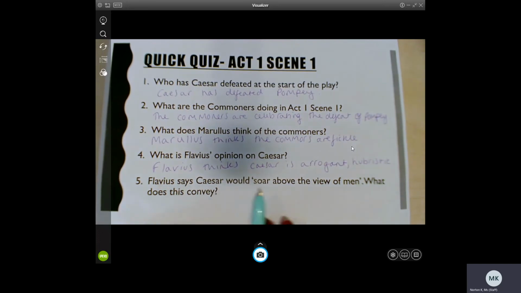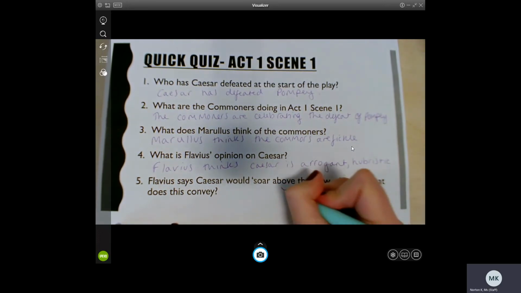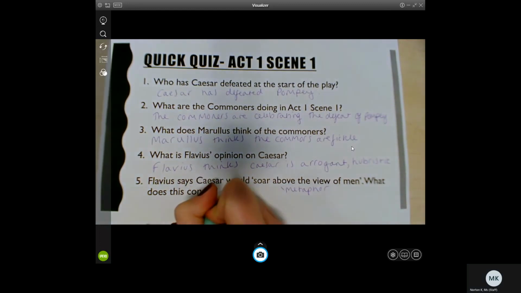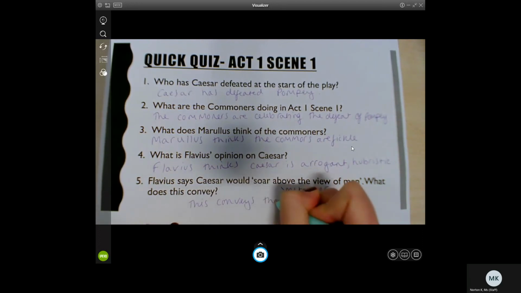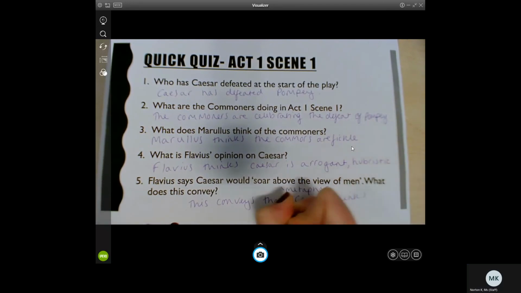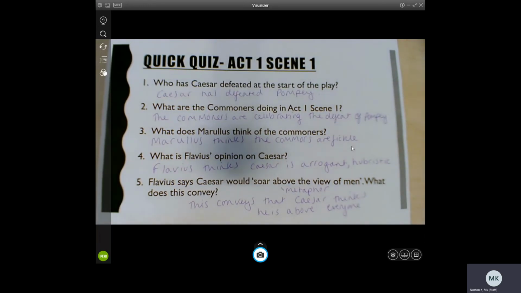And Flavius uses this idea here, this metaphor. Caesar literally can't fly. It's a metaphor saying that he thinks he's above everyone else. He thinks he's better than everyone else. And that's why he's seen to soar above the view of men. Your average man has nothing on Caesar.